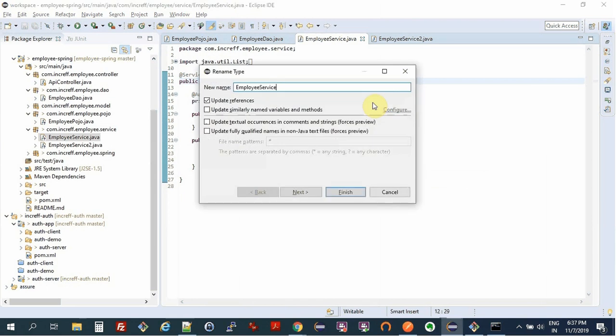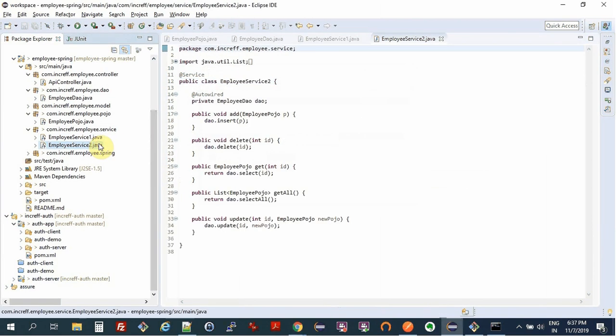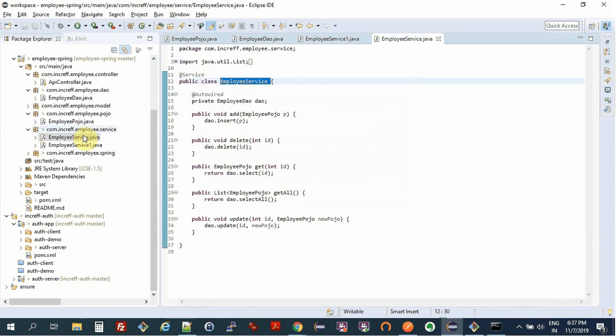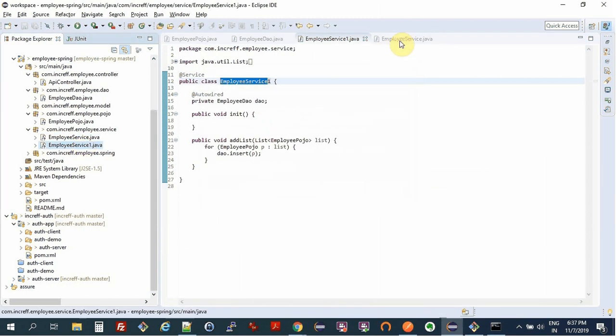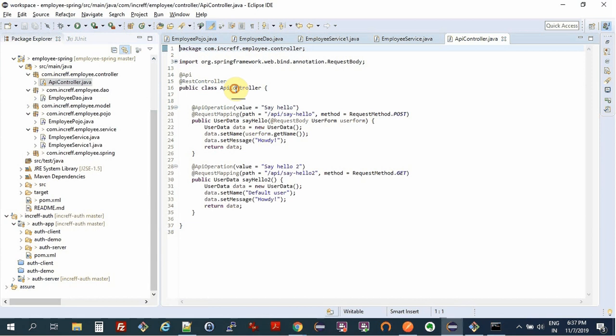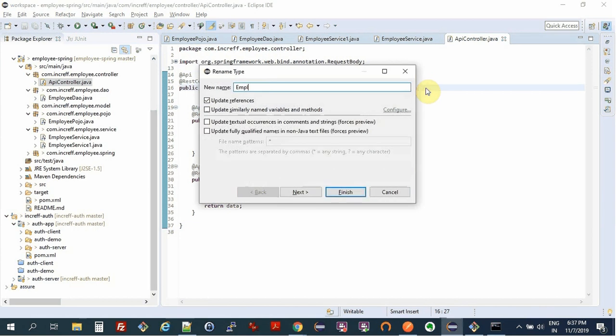All right, employee service, and then I can just call it 1, right? So we have our service layer, and now we can plug this in our API layer. So let's call this employee controller.